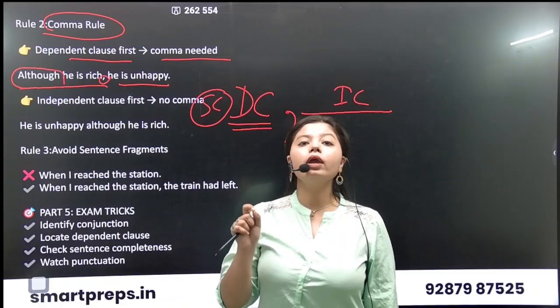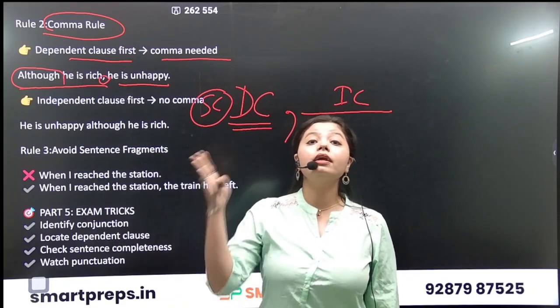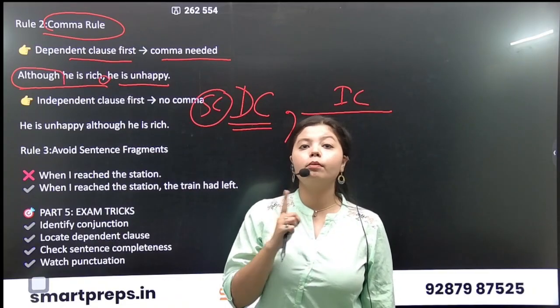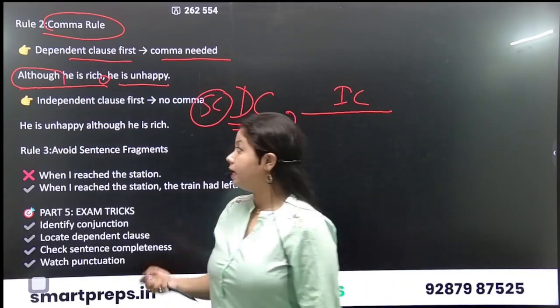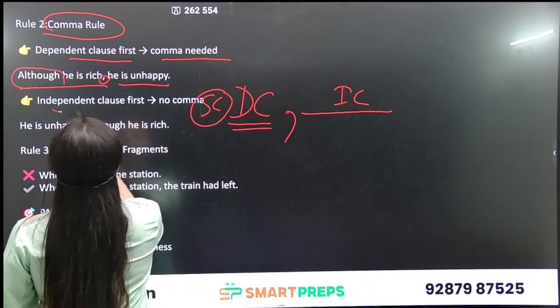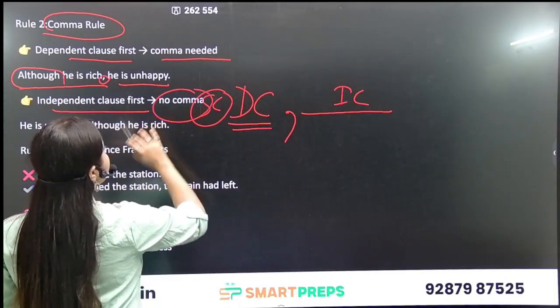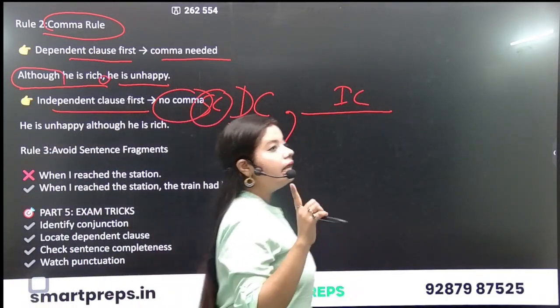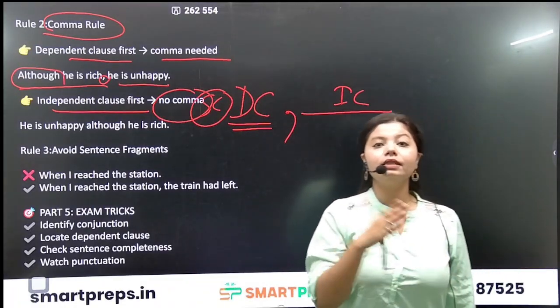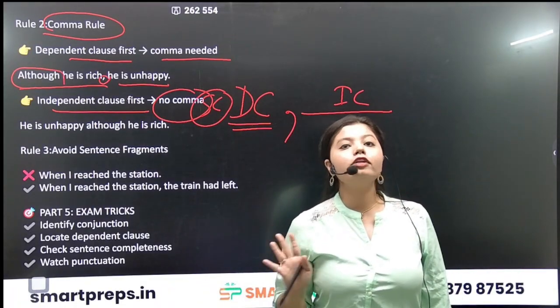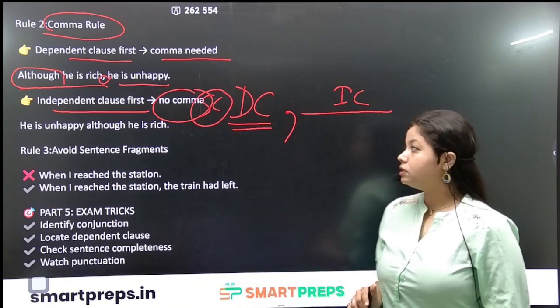So whenever we add a dependent clause at the beginning of the sentence, using a subordinating conjunction, it is very important to put a comma in the sentence. Okay. Now, if the independent clause comes first, then there is no need of a comma. When the independent clause is in the first part of the sentence, there is no need to add a comma.